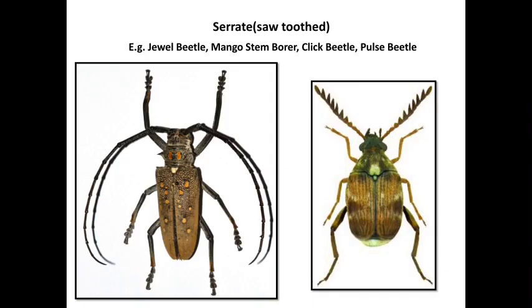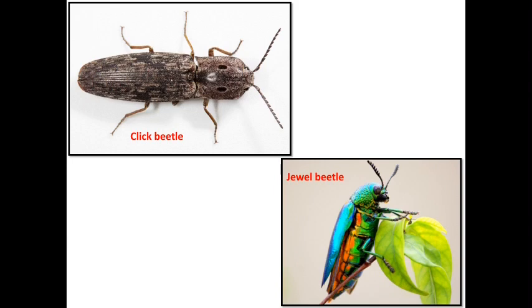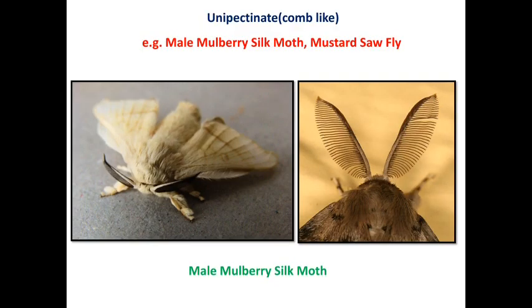Then the serrate type of antenna. Serrate means a saw-toothed or saw-like antenna. This type of antenna is found in the mango stem borer, jewel beetle, click beetle, and pulse beetle. That antenna is called a serrate or saw-toothed antenna. This is a click beetle having a serrate antenna. Then a jewel beetle having a serrate antenna.